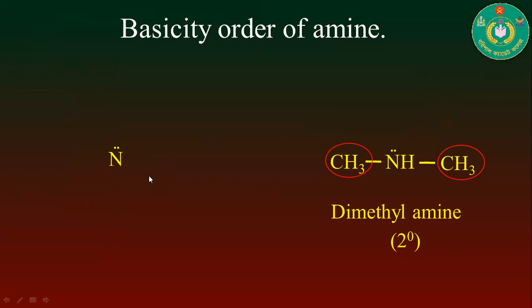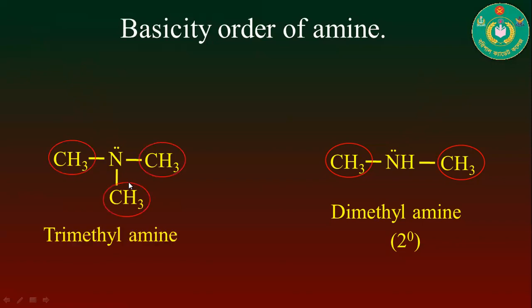Now we have to see another chemical structure. You can see that this compound contains three methyl groups: 1, 2, and the last one. The chemical name is trimethylamine, and this is a 3-degree amine.